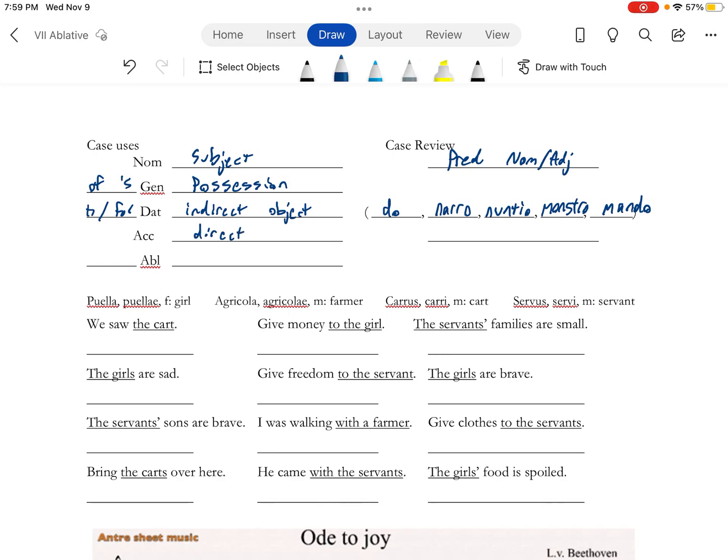Accusative is our direct object, which receives the action. We're not going to worry about this right now, so fun squiggle. Ablative is going to be with or by, and this is going to be means or instrument.